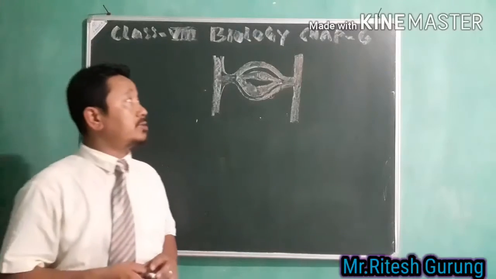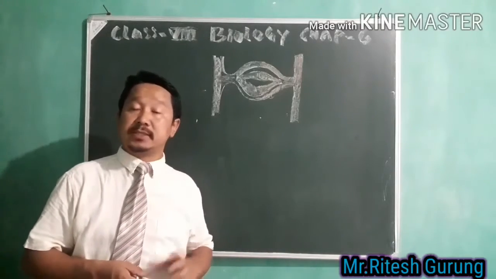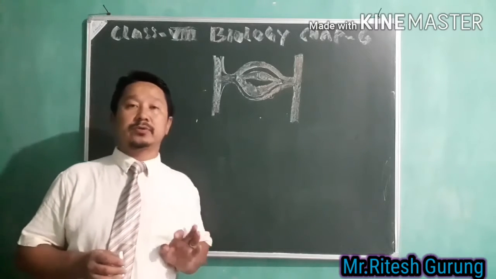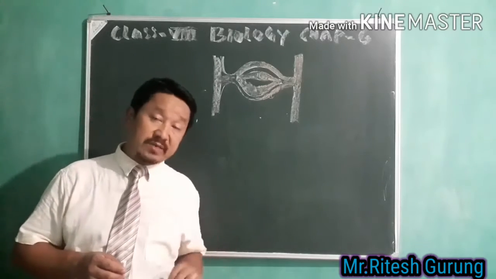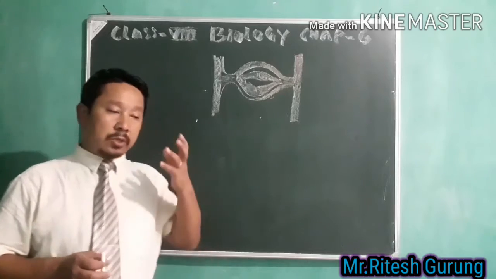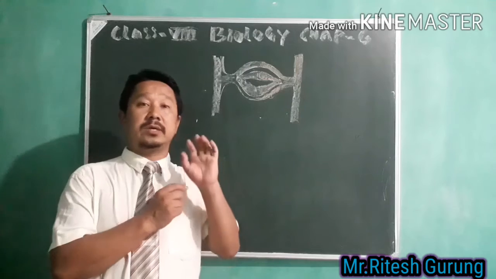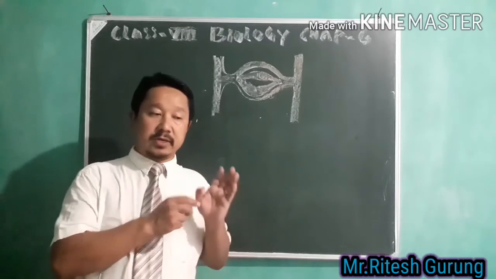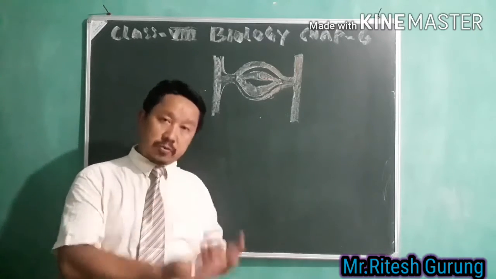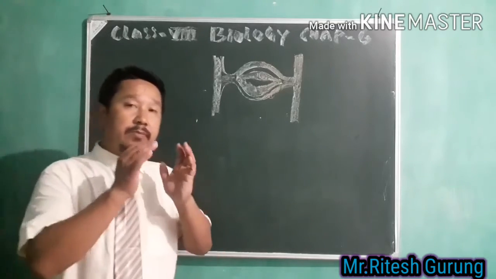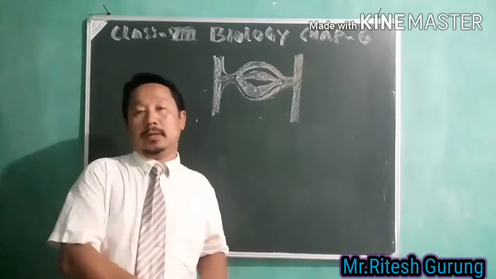Dear class 8, today we'll finish up this chapter number 6, that is the circulatory system. In the last session, we talked about the different groups of blood, that is blood group A, blood group B, blood group AB, and blood group O. Among these 4 blood groups, we came to know that blood group AB is the universal recipient because AB can receive blood from all groups. Similarly, blood group O is the universal donor because blood group O can donate blood to all.